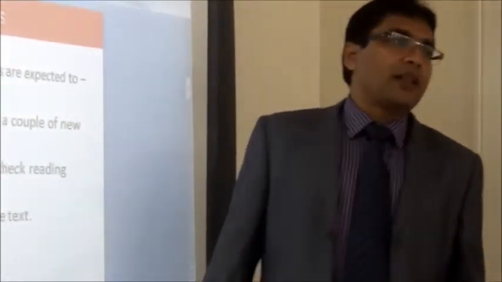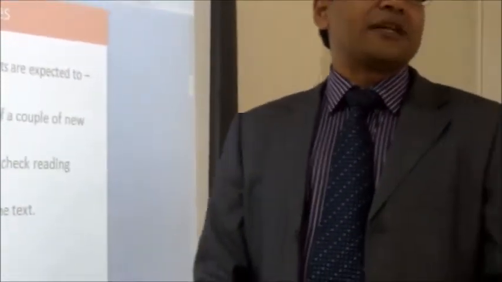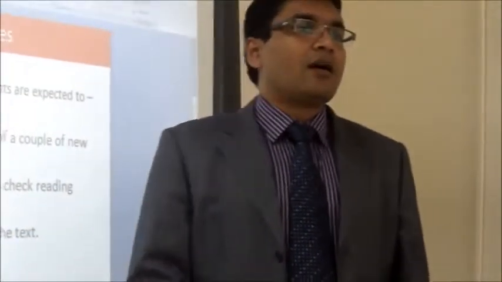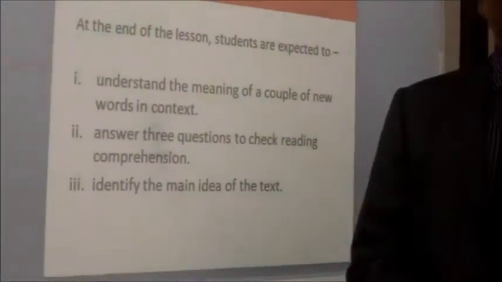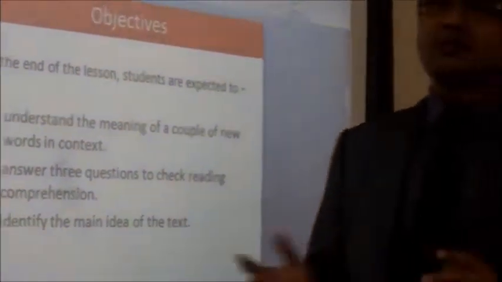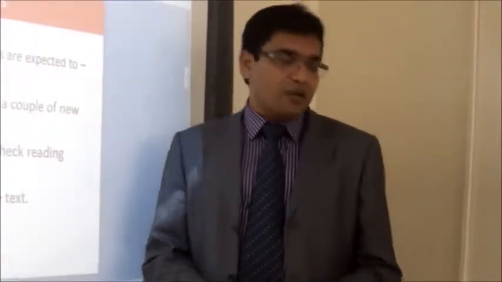Also, you will answer 3 questions so that I know you have understood the reading comprehension. And finally, we will identify the main idea of the text. So these are the 3 goals. Keep in mind, we will have to achieve these goals by the end of the class.